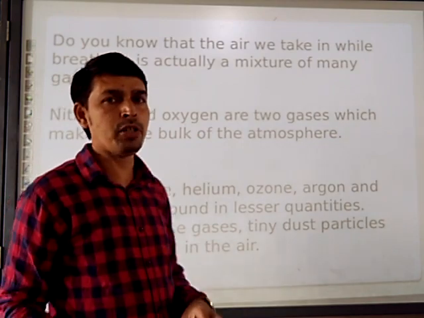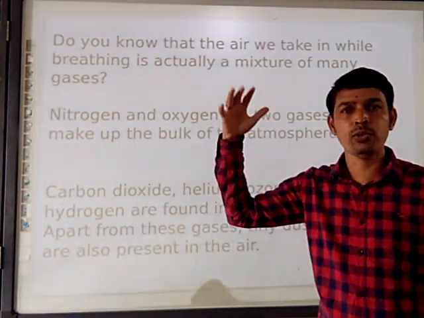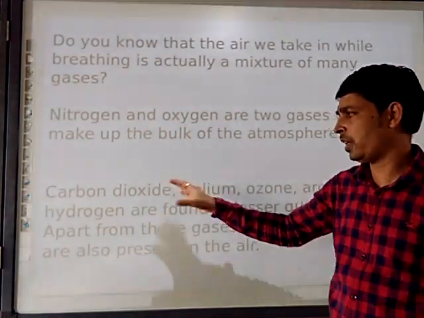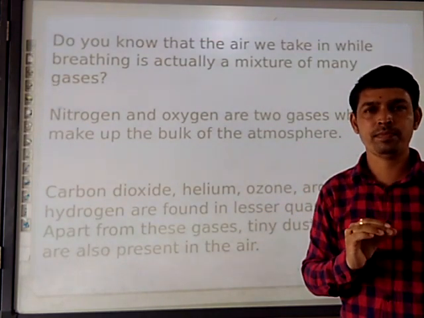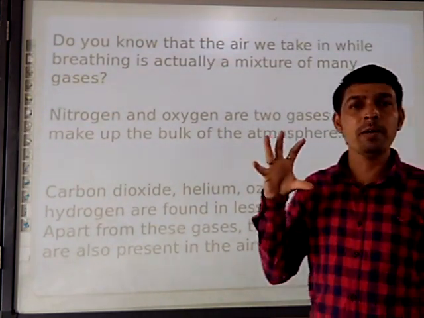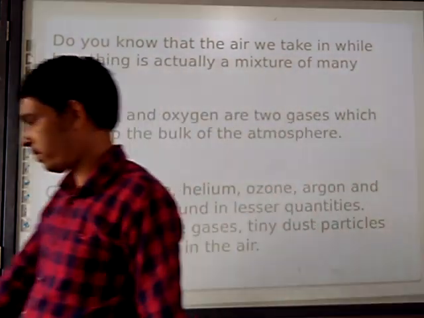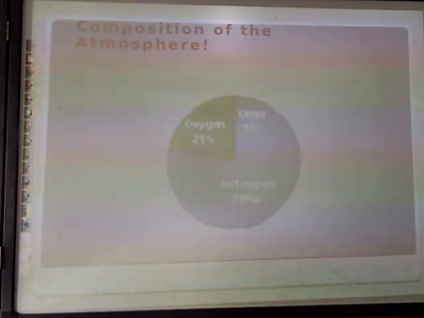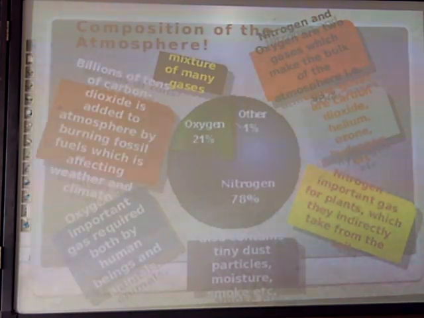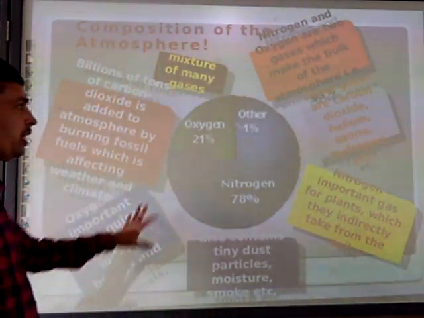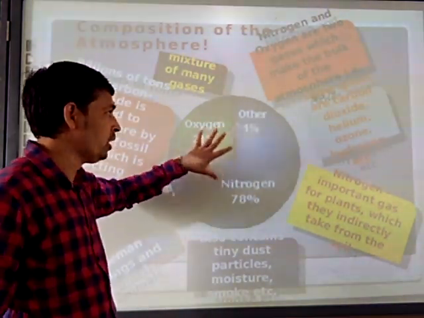So composition of atmosphere is talking about how nitrogen and oxygen are in a huge quantity, and the rest of the gases which I was naming here are in a lesser quantity. So let's see with the help of a pie chart to understand the composition of the atmosphere. Okay, so the composition of the atmosphere, here you are seeing, if we are taking the atmosphere as a whole,